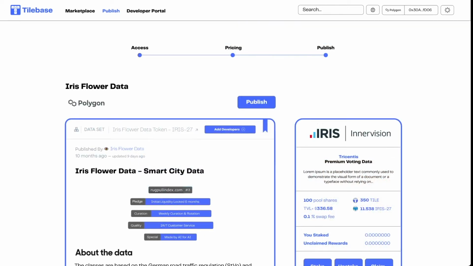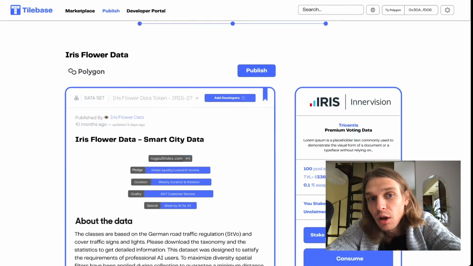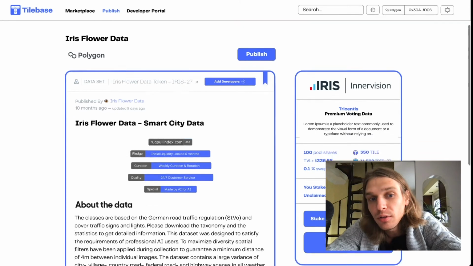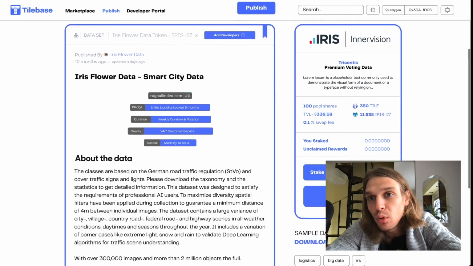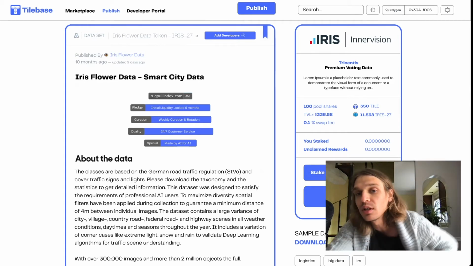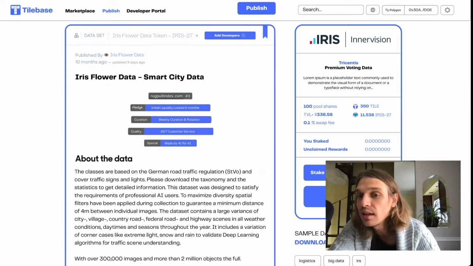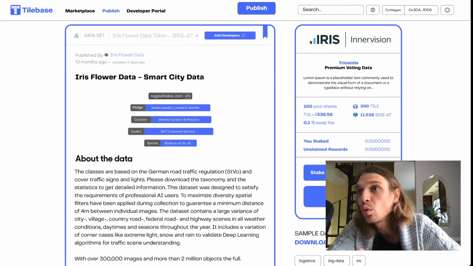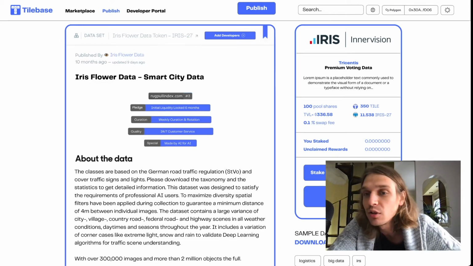On the publish screen, we can see an overview of our data set, the access control data token that we mint that represents our data on the blockchain, ourselves as the author, the overview, and the liquidity pool that we just deployed on the previous screen. This now allows consumers and liquidity providers to stake and earn rewards for staking against this particular data set.